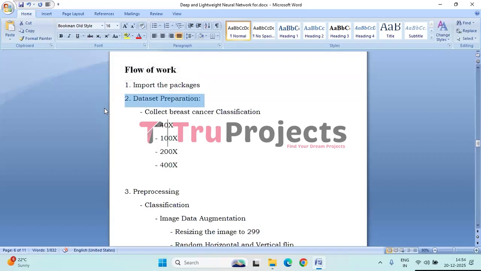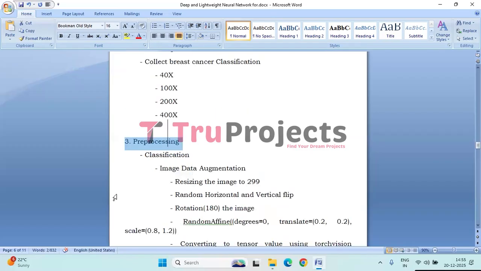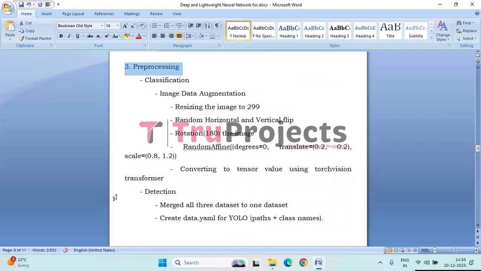Next, data preparation. Breast cancer histopathological images are collected at four magnification levels: 40x, 100x, 200x, and 400x to capture both microscopic and structural tissue details. The dataset is organized to support both classification and detection tasks. Next, pre-processing. In pre-processing, we have classification and detection.